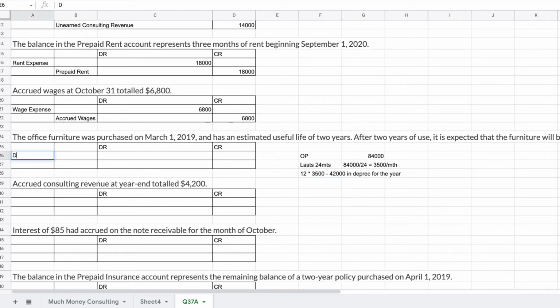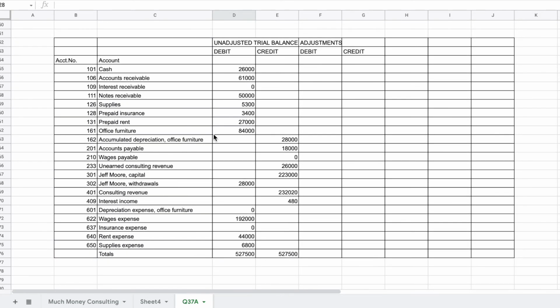So what we really need to do is record depreciation expense, and depreciation expense is going to be 42,000. And accumulated depreciation would be the opposite account, the credit account, and that would be 42,000.